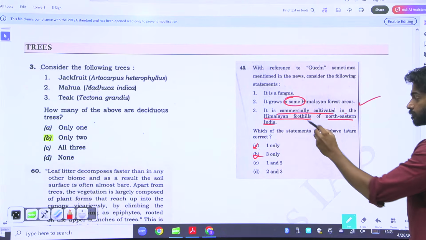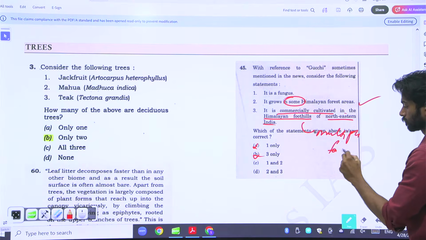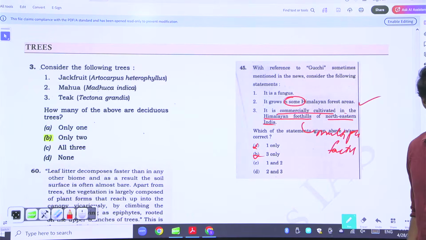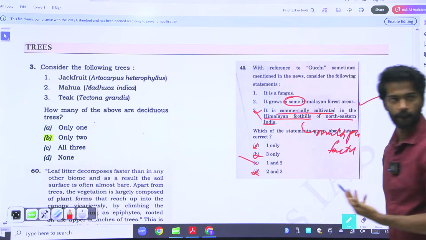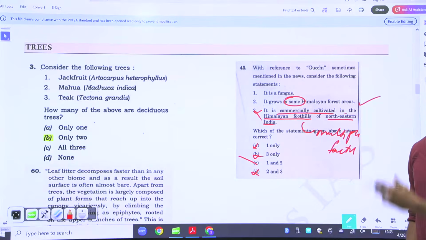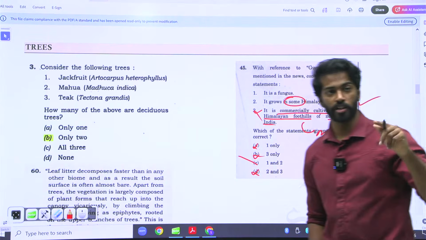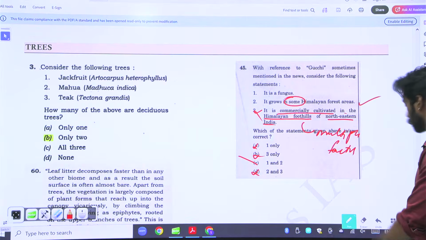Multiple facts. What happens when you see a multiple fact statement? I didn't have to know whether it was a fungus or not. I only had to know that elimination technique, that if there are multiple facts in a statement, then that statement is wrong. That way, we are able to arrive at an answer.